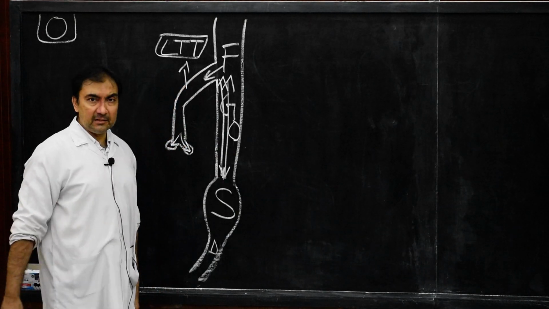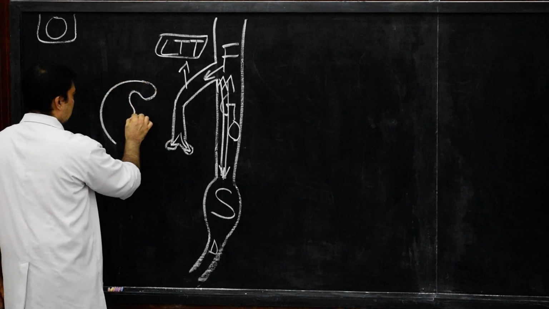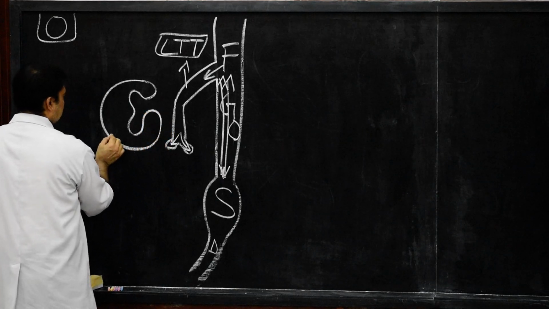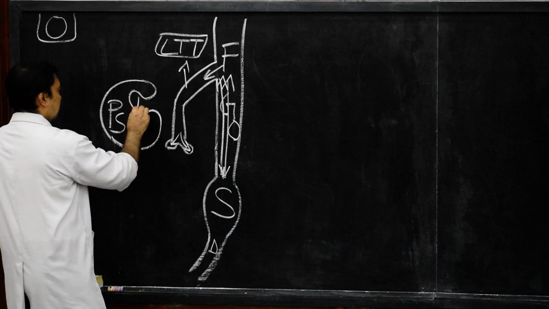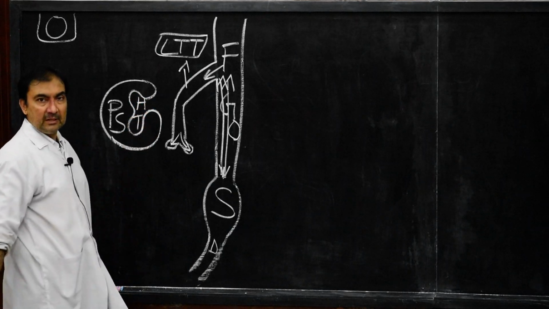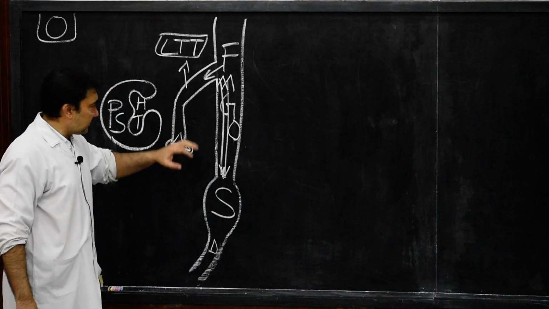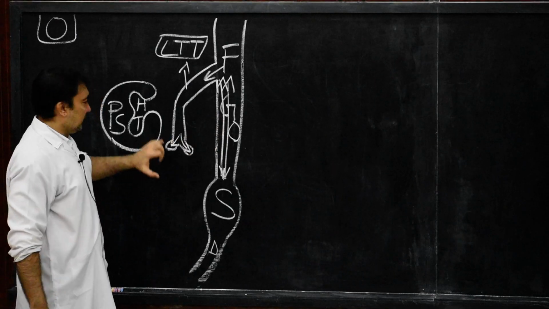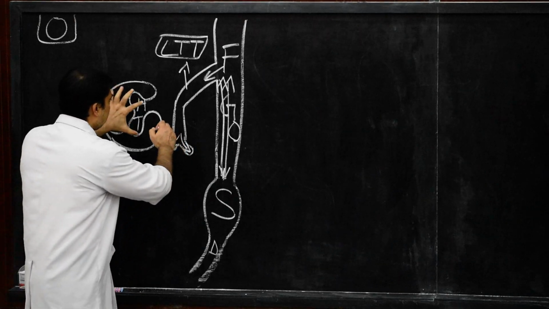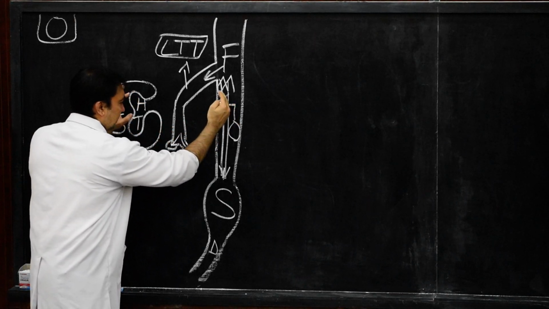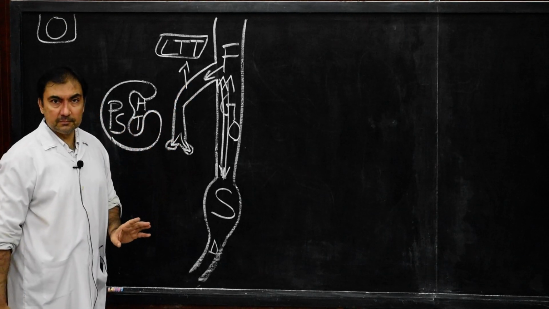Now, in front of the esophagus, we know the laryngotracheal tube. In front of the laryngotracheal tube, there will be the pericardial sac or pericardial cavity, and the heart tube. So ventral to the developing esophagus, ventral to the postlaryngeal part of the foregut, there will be the pericardial sac and the heart tube. And in between the pericardial sac and heart tube and this esophagus, there is the laryngotracheal tube.